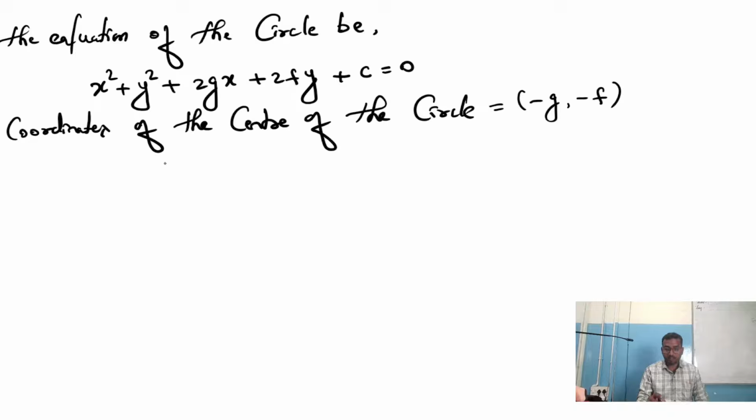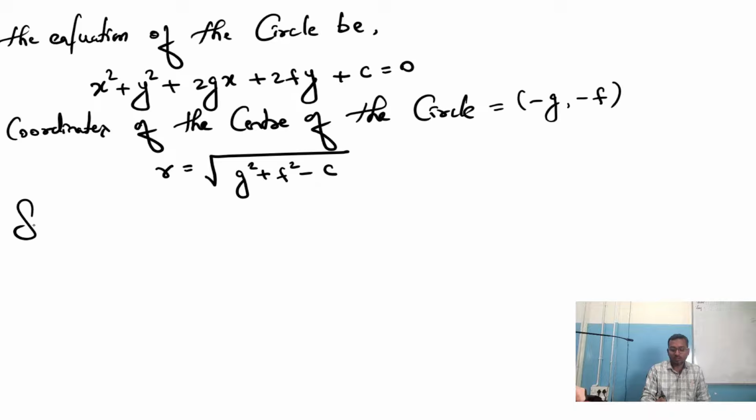And sometimes remember, I am just giving you the hint. To find the radius of the circle, we have a formula, r equals square root of g square plus f square minus c. Sometimes they may ask you to find the radius of the circle also. So remember, by using this formula, we can find the radius. Now you can just have a note. Since this is the first time you are solving, I'm showing you the steps, so later you should not forget. That's the reason I'm giving some definitions.